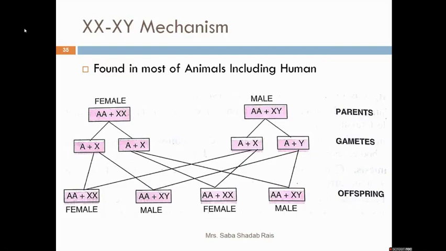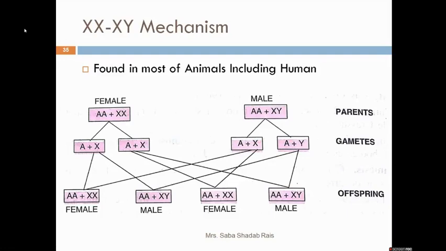Gametogenesis in the case of the male is called spermatogenesis, and in the case of the female, oogenesis.